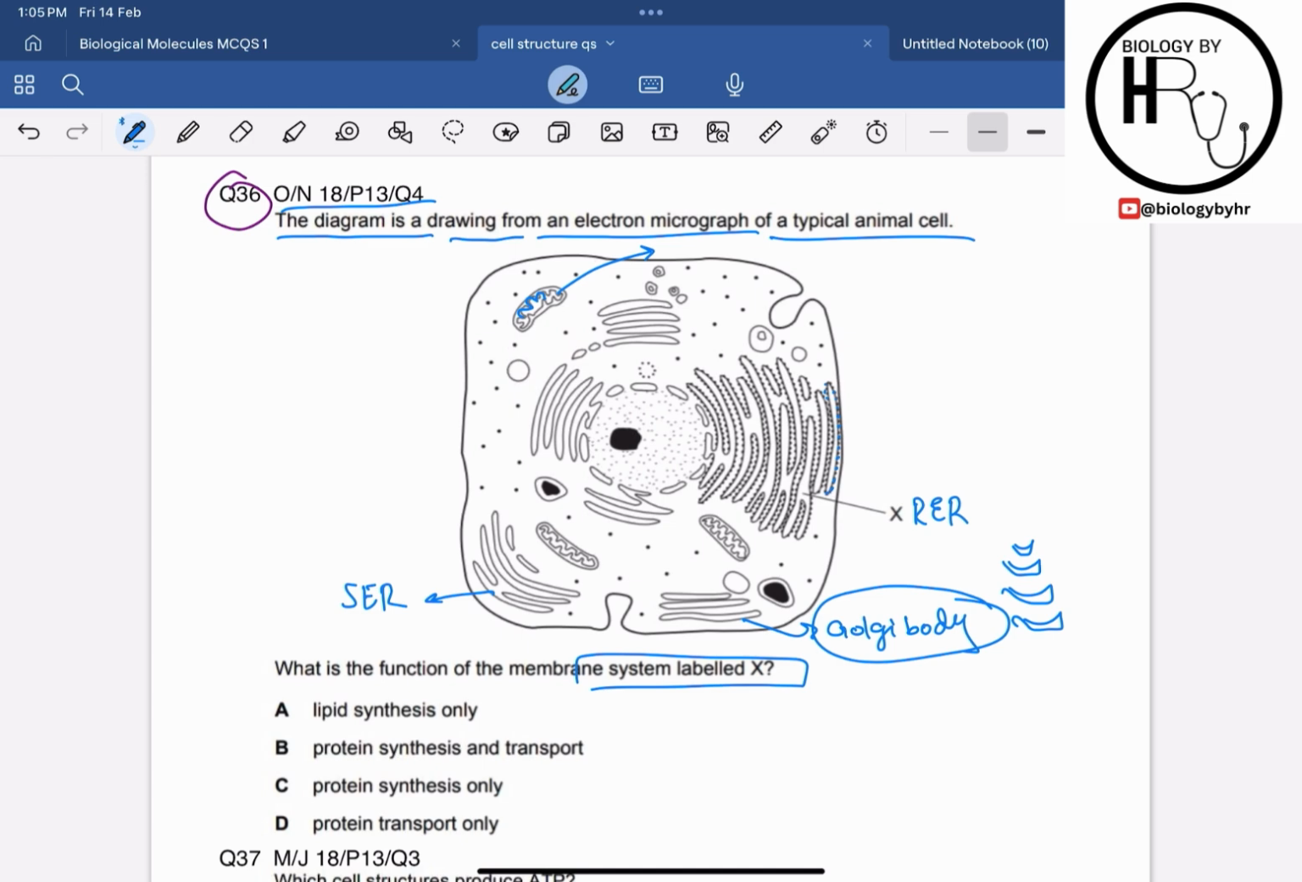So basically, coming to the question, they are saying what is the function of the membrane system labeled X, which is the rough endoplasmic reticulum. The function of the rough endoplasmic reticulum is the synthesis and the transport of the protein, right? It will synthesize the protein, and then it will transport it in the vesicle to the Golgi body for the packaging, modification, or whatever, right? So hence the correct answer for question 36 over here is option B.